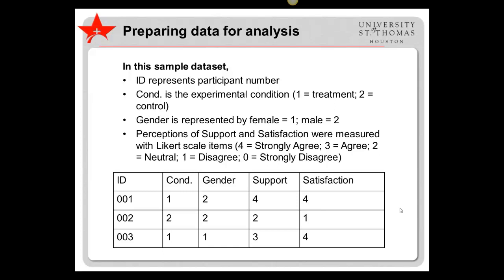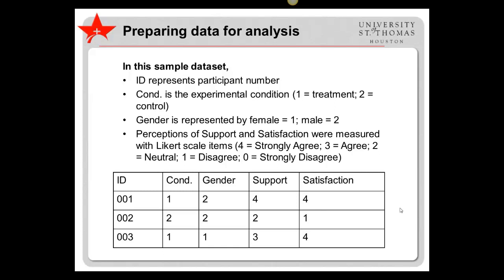Note that in this small data set of 3 people, there were 2 people in the treatment group who received some sort of intervention, and 1 person in the control group who received standard care or regular instruction, as shown in the condition column. In the treatment group, there was one male participant and one female participant, as shown in the gender column.